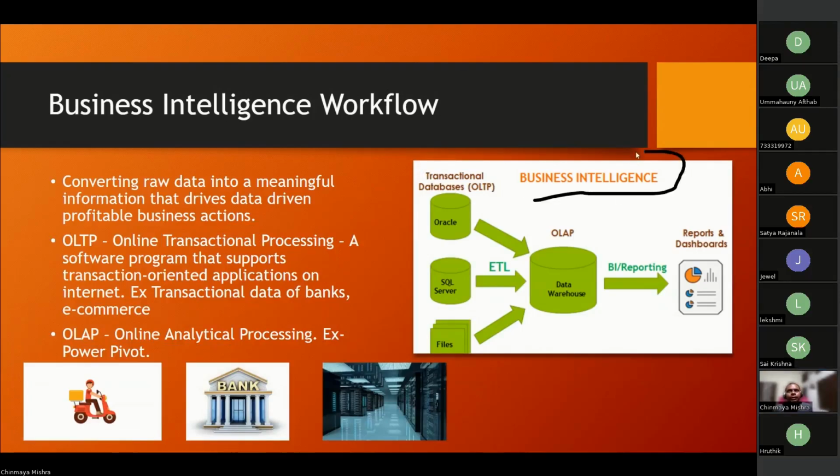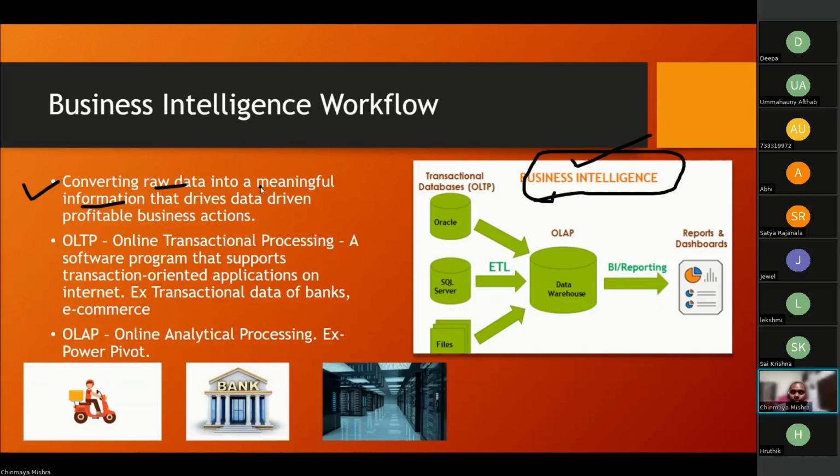So understanding again, what is the BI workflow? Before understanding this, what does a BI tool do? It converts raw data, like the tables that we have, into meaningful information. See guys, data is something invisible. We cannot see the data. Okay, we can see it in a table, but how do we use that? I just get to see, let's suppose, 10 records, 20 records. There are crores of records. I cannot see all those crores of records, right?